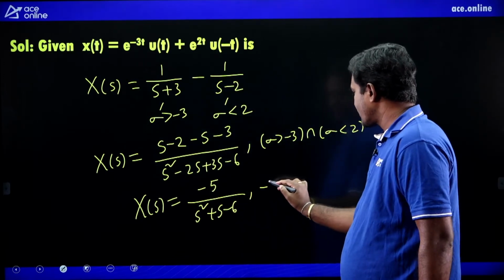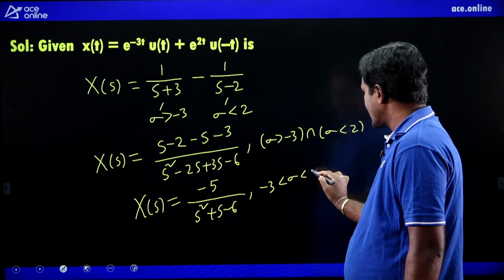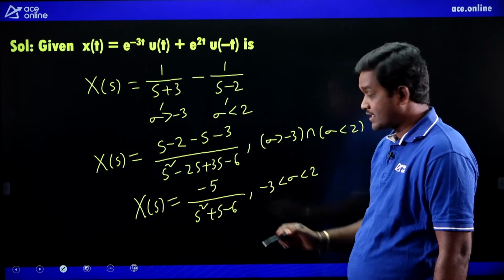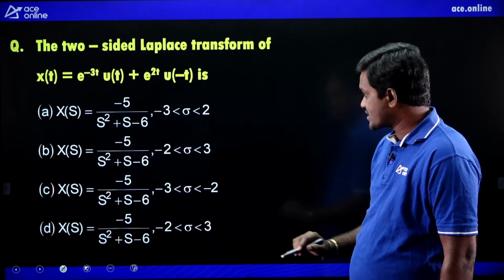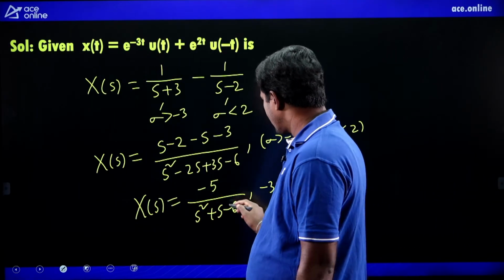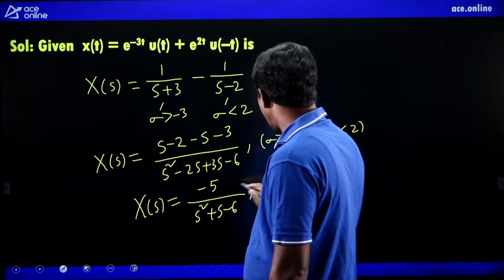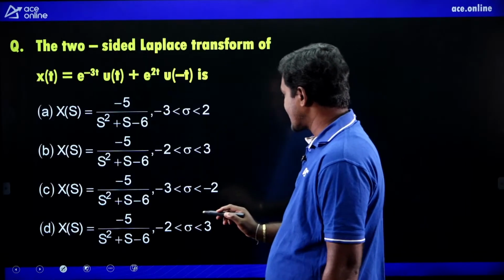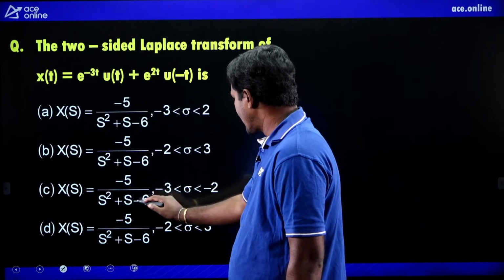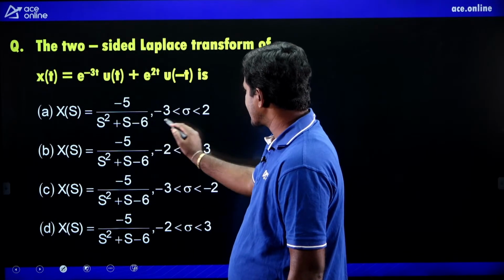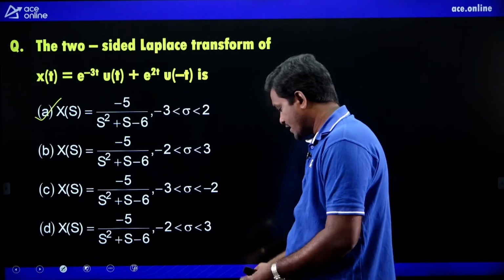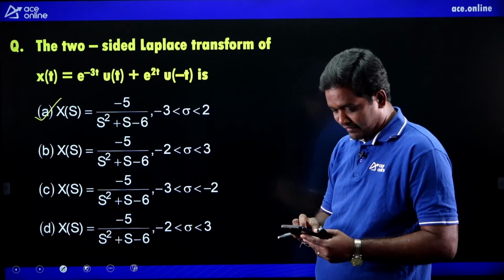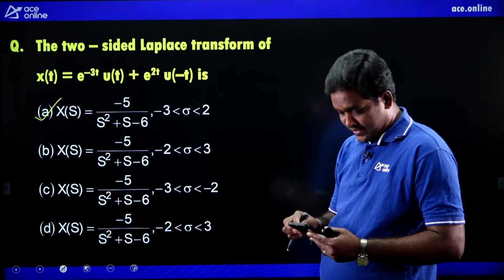What is the intersection of this? Minus 3 less than sigma less than 2. This is the Laplace transform and ROC for the given signal: minus 5 by s square plus s minus 6, and the ROC is minus 3 less than sigma less than 2. Yes, A is the right option. Has anybody given the option?